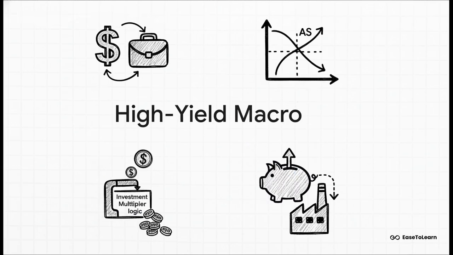Examiners absolutely love this topic, especially for those passage based questions. So, you've got to be crystal clear on the Keynesian framework, the logic behind the investment multiplier, the paradox of thrift, and of course, the whole concept of excess and deficient demand. So, what kind of questions should you expect?